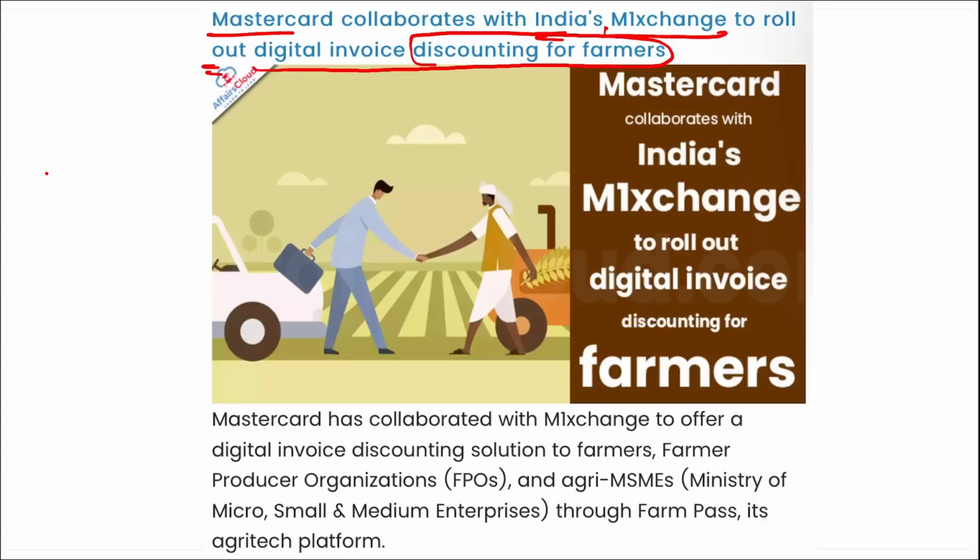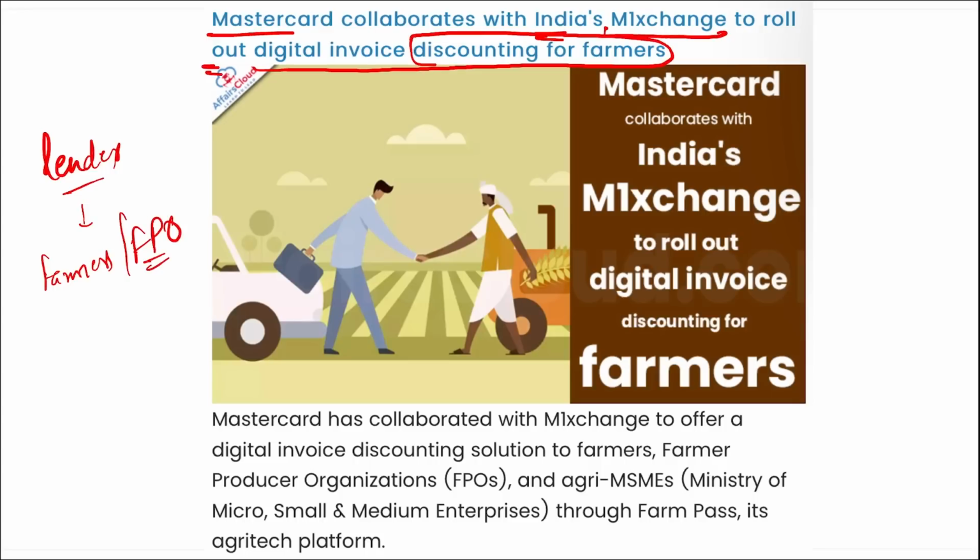This solution is the first of its kind for the agriculture sector, as this will be helping the lenders. And who are the lenders here? Lenders are your farmers, right? Lenders are your farmer producer organizations, that is your FPO, right?